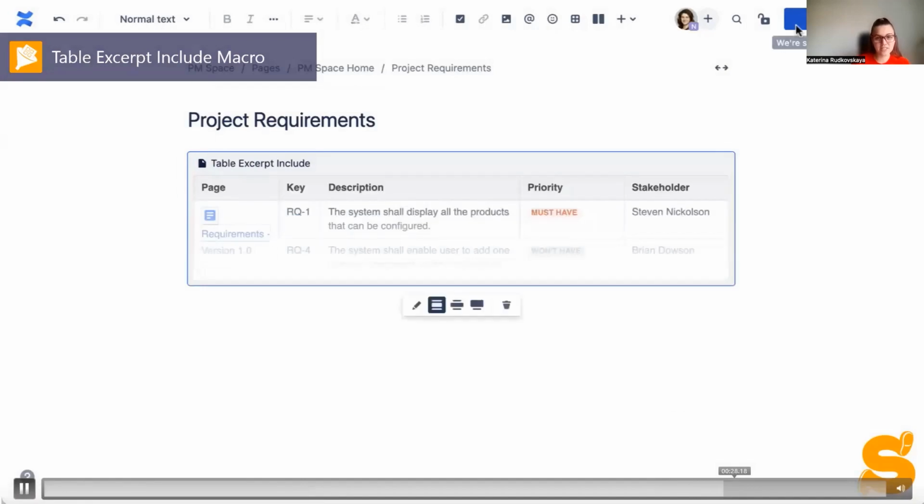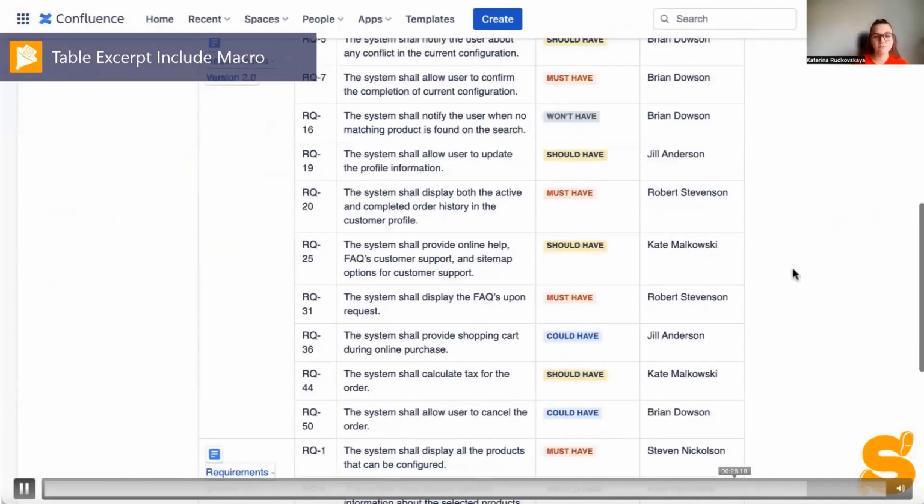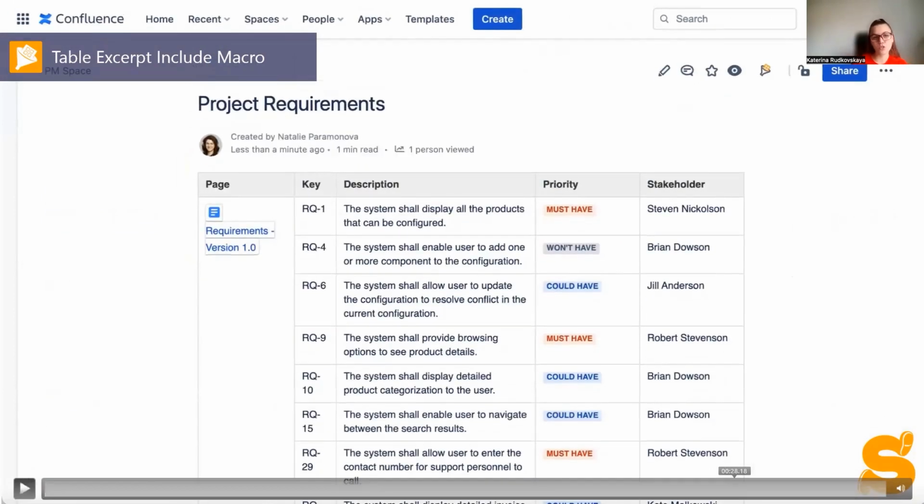Now, we decided to only include the page name, but you can also include other metadata in your table on this master page. And you should know that this data will be updated if the source page changes. And one more thing I'd like to add: instead of a regular Confluence table, you can also use tables generated by other macros and include these macros inside the Table Excerpt macro.